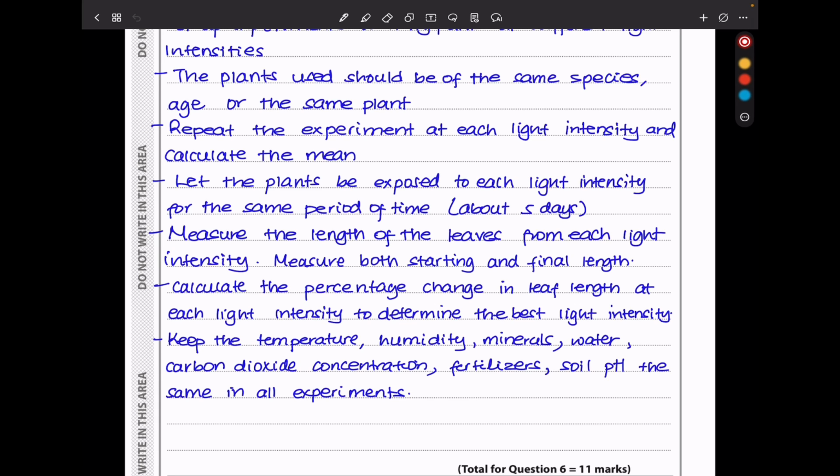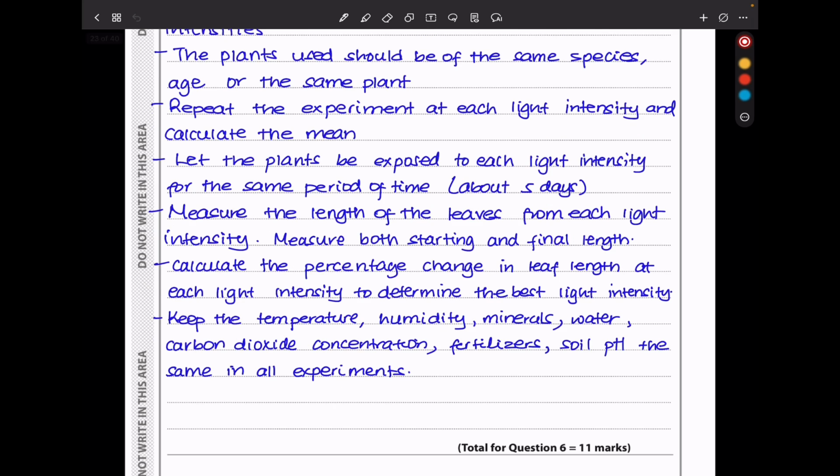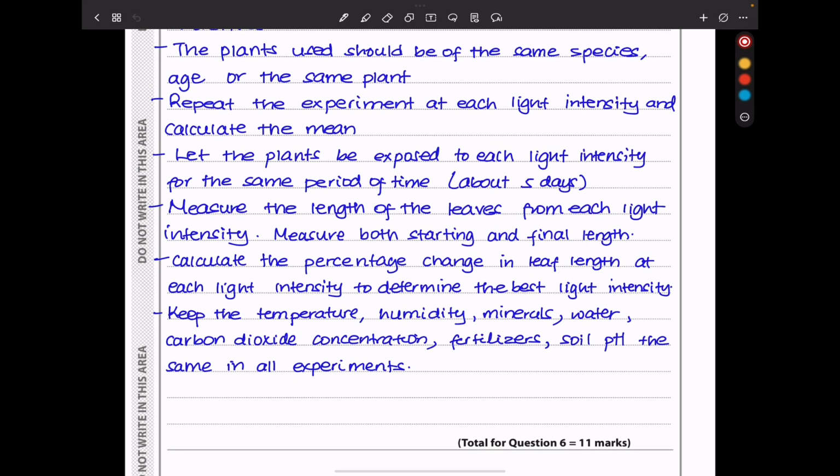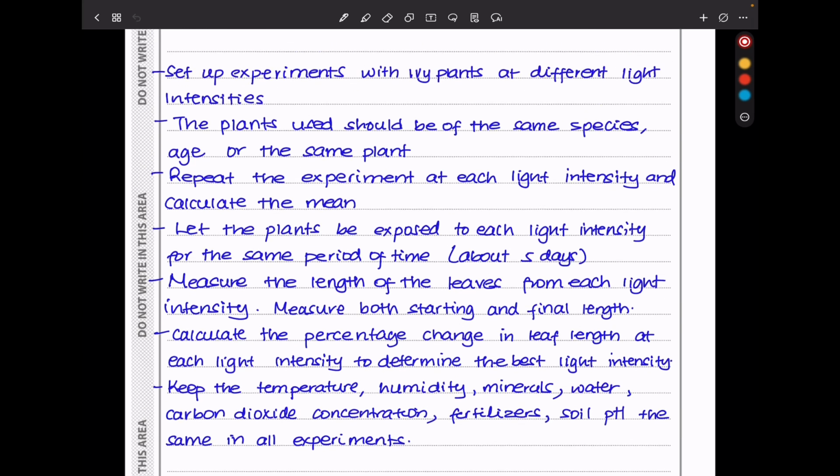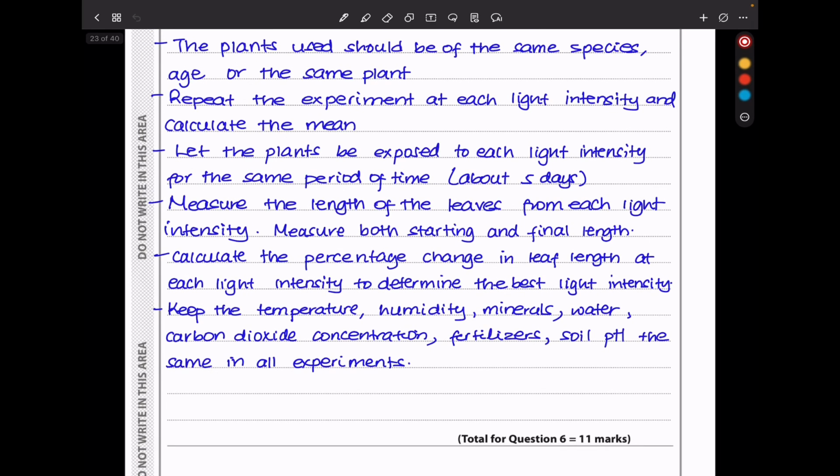While doing this experiment, we have to keep some variables constant, so we could keep temperature, humidity, minerals, water, carbon dioxide concentration, the fertilizers of the soil, the pH of the soil. All these have to be kept the same in all experiments at all light intensities to ensure that the only thing causing the changes or differences in the results is due to the variation of the independent variable and nothing else.